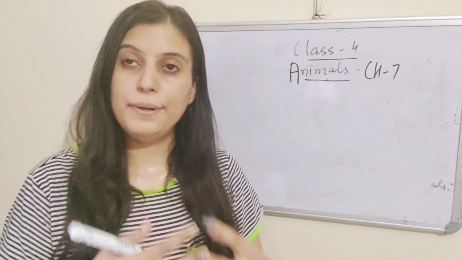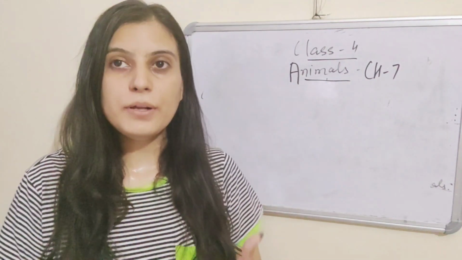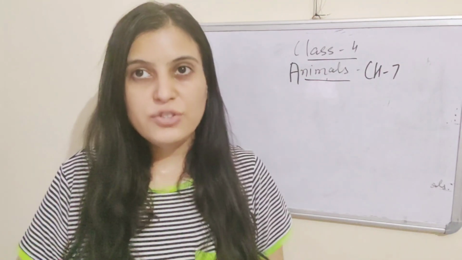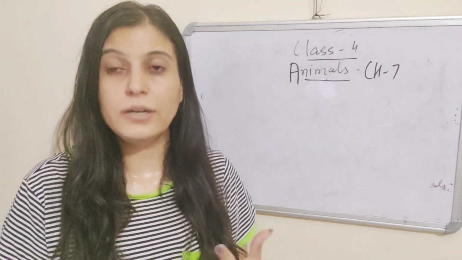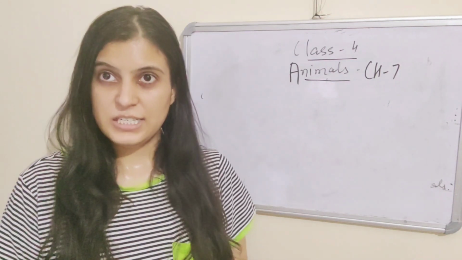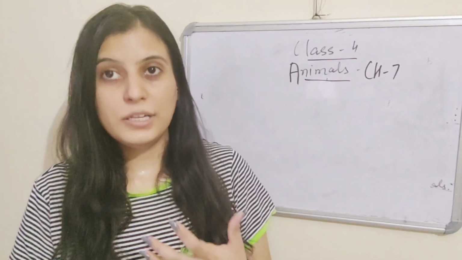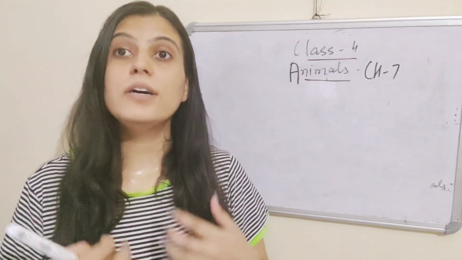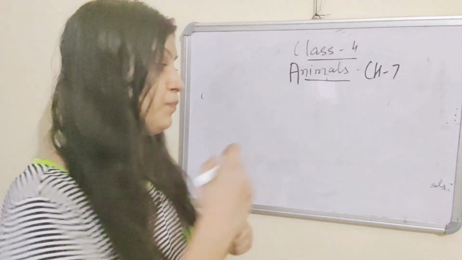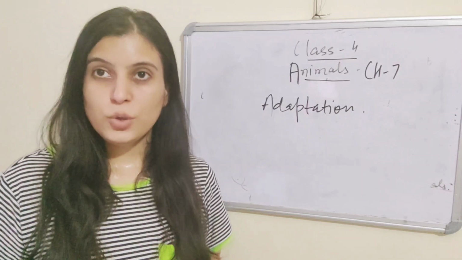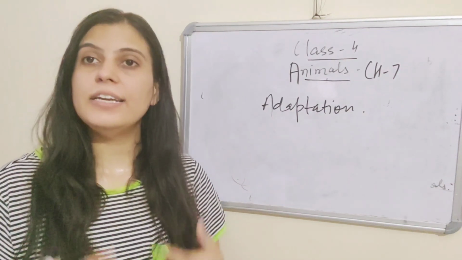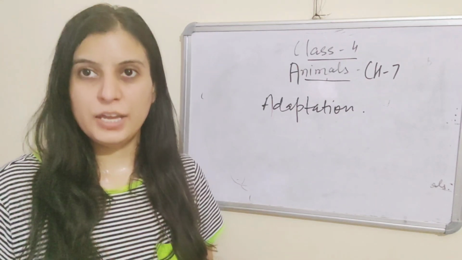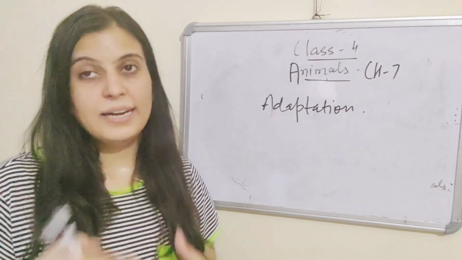That also happens with animals. Animals have some changes in their structure so that they can survive in that environment. These changes in their structures or in their behavior are called adaptations. So, adaptations are the changes in the structure and in the behavior of the animals so that they can survive